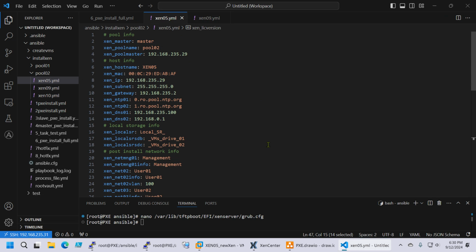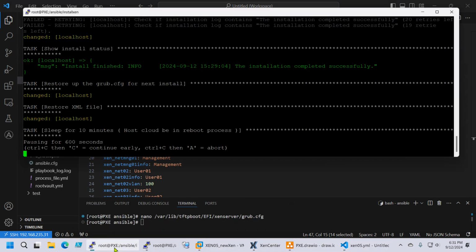other tasks, because when you have the pool master, it needs to create the network bond. You cannot create a network bond on the slave and then join it to the pool. And also the pool master will create the pool itself. So okay, the pool master finished. It found the installation was completed.